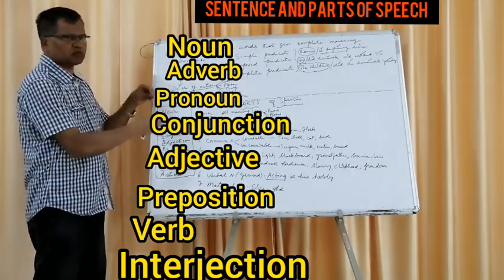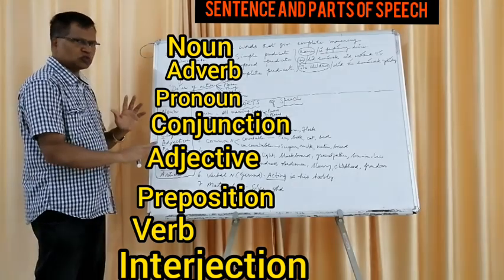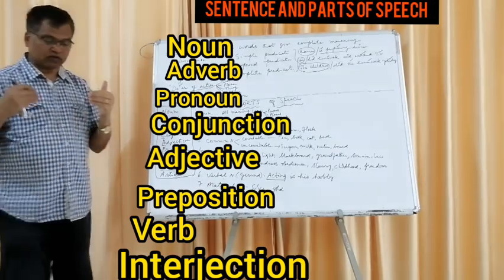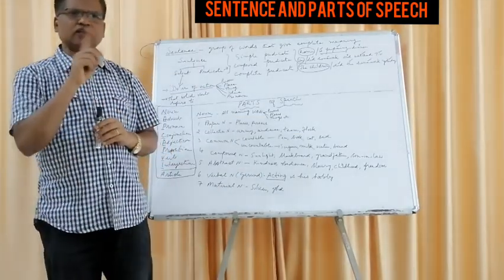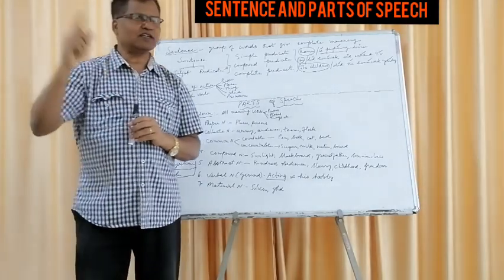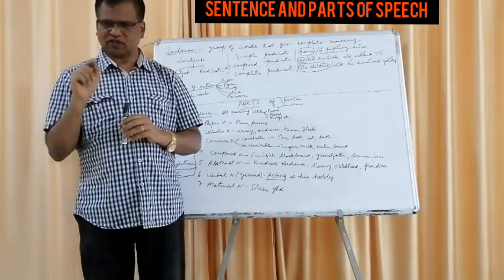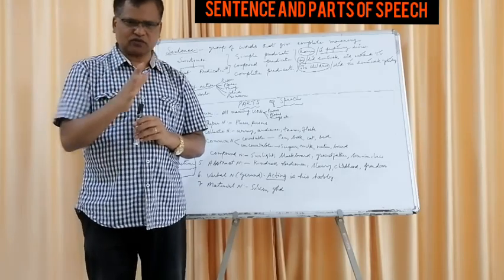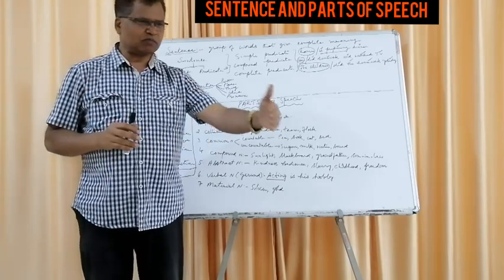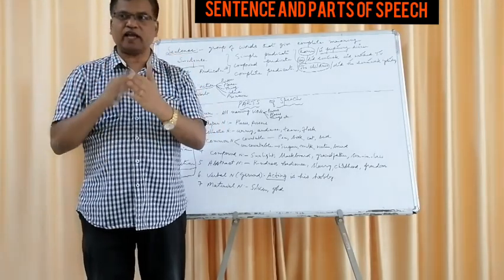Some of these parts put together make a sentence. In any sentence you'll find 1, 3, 2 or 5 or whatever number of parts, and then that becomes a sentence. Now our challenge as students is, given a sentence, you have to dissect it, as we do in the lab. You dissect and say this is a word and this is a noun, this is an adjective, this is an adverb, this is an article, this is a preposition. You need to know that. Dissect the sentence and name the parts.